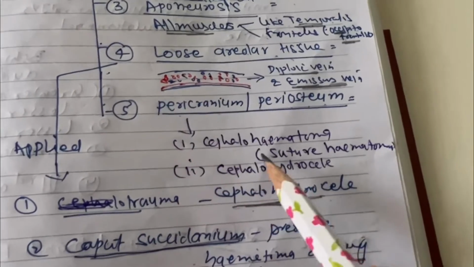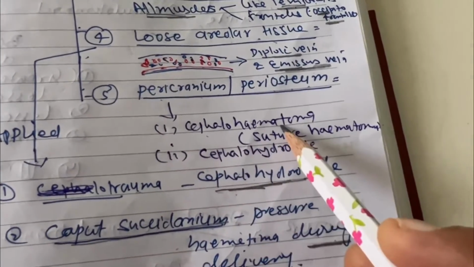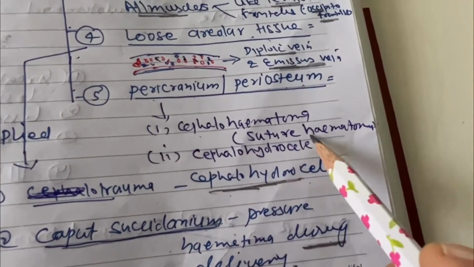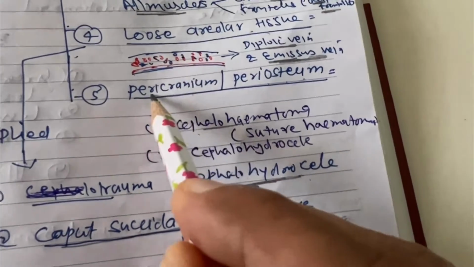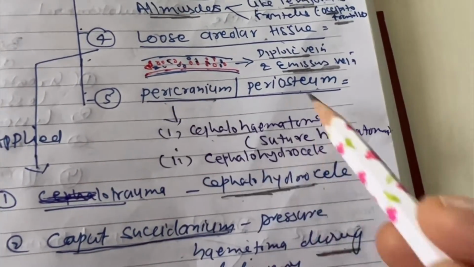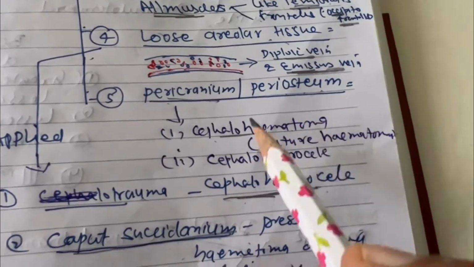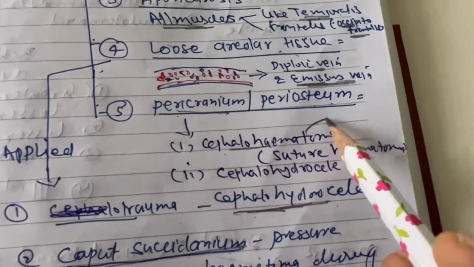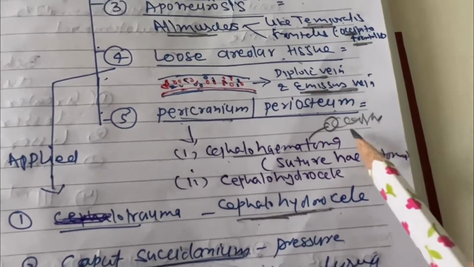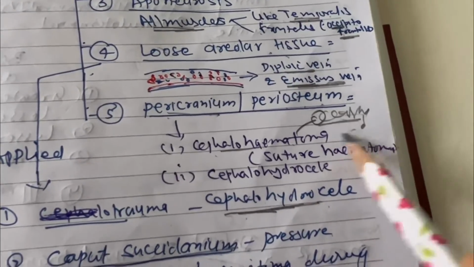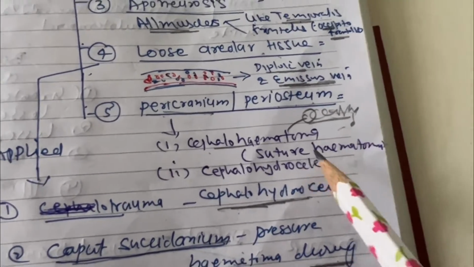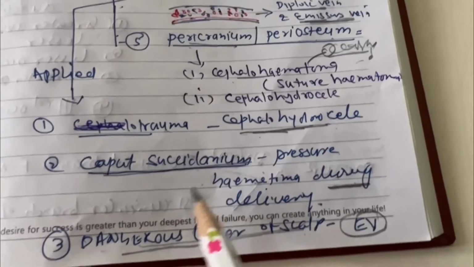So here are two applied hematomas. One is cephalohematoma. It is also called suture hematoma, because any hematoma below the pericranium is not going to spread beyond your suture line. A hematoma of the occipital bone is not going to spread to the temporal, frontal or parietal region. But this